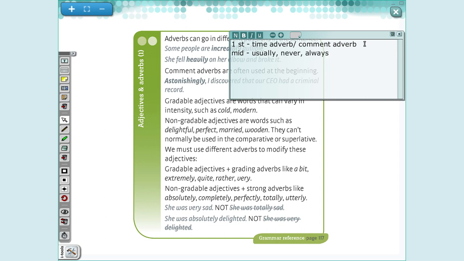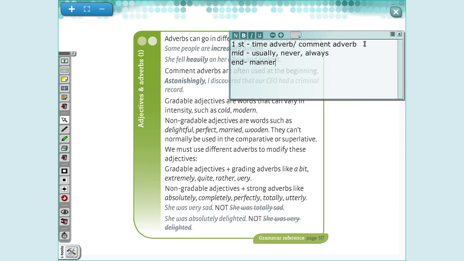I can also use some adverbs at the end of my sentence. Okay? It's common to be end of my sentence. I use manner adverbs. She sings beautifully. Okay?